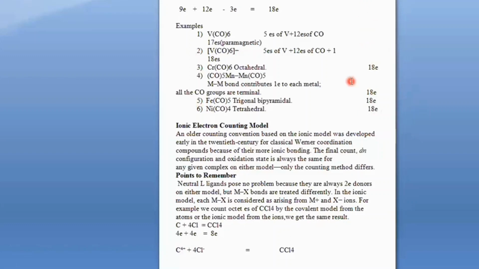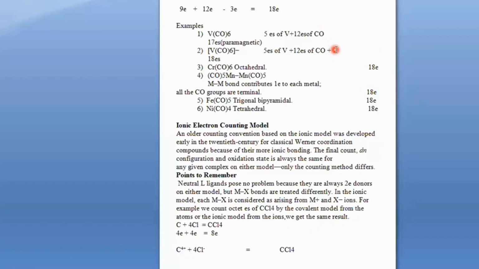If a complex contains 17 or 19 electrons, that complex will not be stable. That complex will be reactive. If it contains 19 electrons, it will tend to lose an electron. And if it contains 17 electrons, it will tend to gain 1 electron to achieve the nearest noble gas configuration and become stable. Now consider the next model, that is the ionic model.